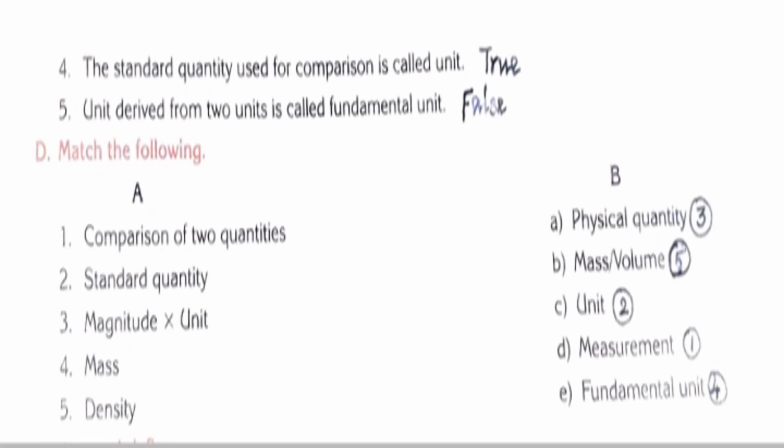So second one is unit, C. And then third one, magnitude into unit, physical quantity, so third one A. And then fourth, mass is the fundamental unit. And then density, what is the formula for density? Mass per volume. So what is the answer? 3, 5, 2, 1, 4. Okay.